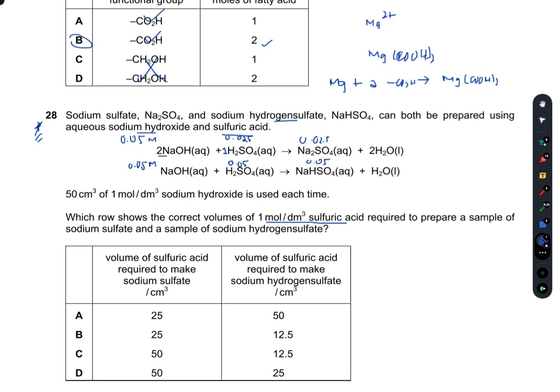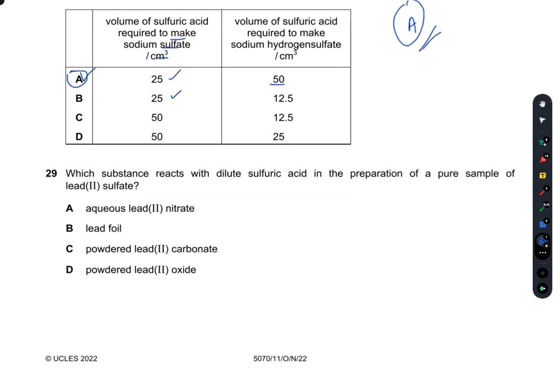So the volume of sulfuric acid required to make sodium sulfate is definitely 25 cm³, because the ratio of moles of NaOH to H2SO4 is 2:1, whereas in the second equation it is 1:1. So if I have 50 cm³ of 1 mol/dm³ sodium hydroxide in this second reaction, then obviously 50 cm³ is required to make sodium hydrogen sulfate, an acid salt. So A is the right option.